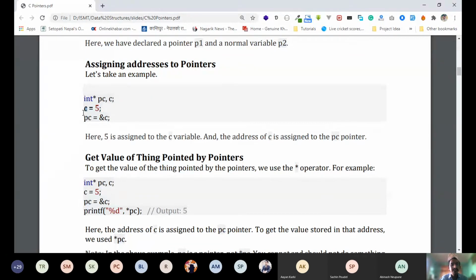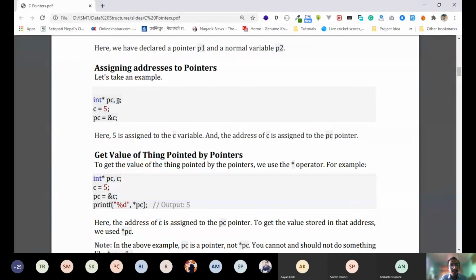This is initializing some value to c, and that is an integer. This is what we were doing before as well, right? We put the value of c as 5 because c is a normal variable of type integer, so we can put a normal value 5 to c.